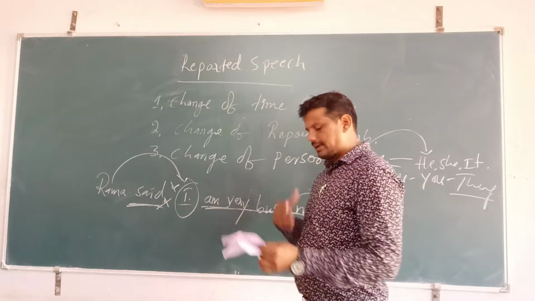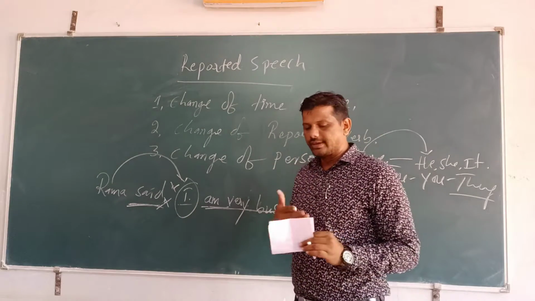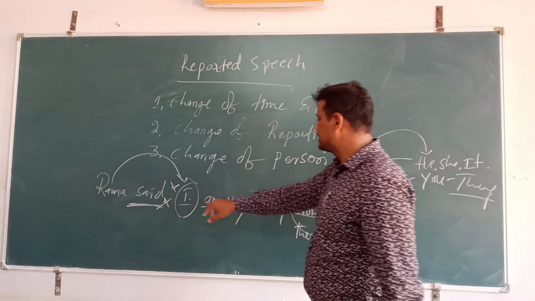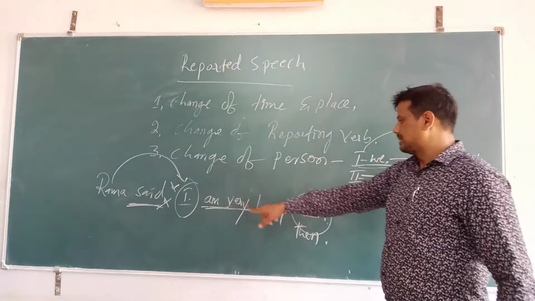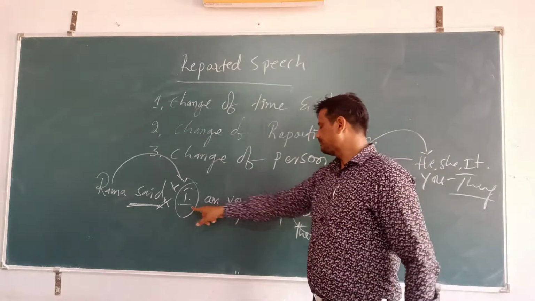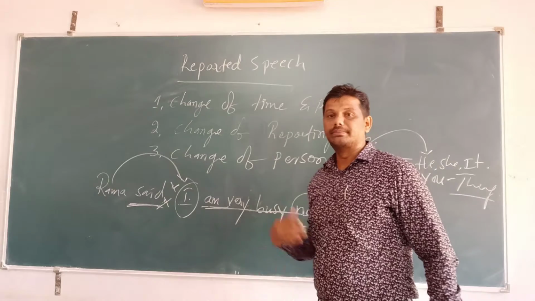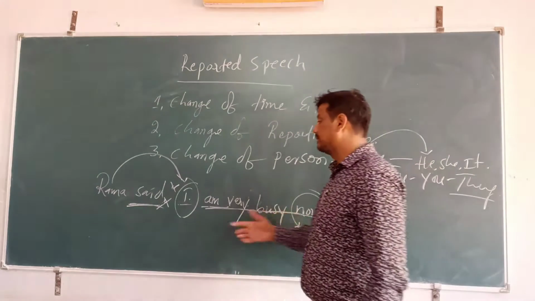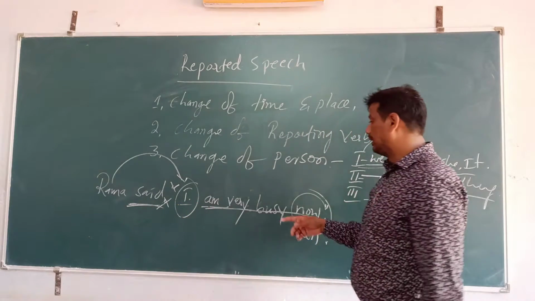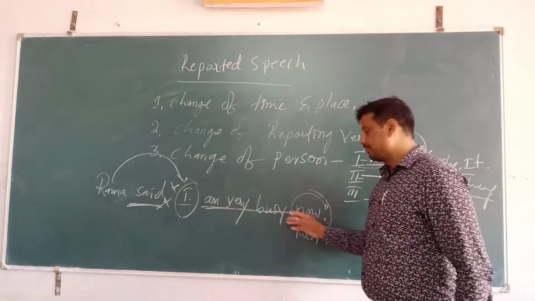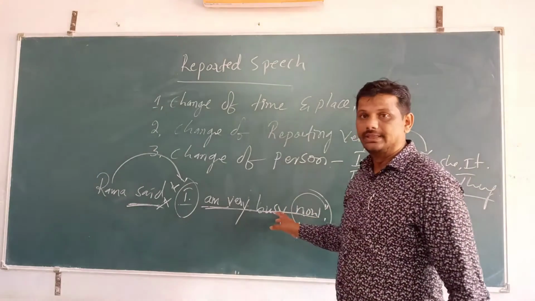I am going to write down a few examples I have noted here. Rama said, "I am very busy." Present continuous tense. If it is past continuous, Rama said, "I was very busy."